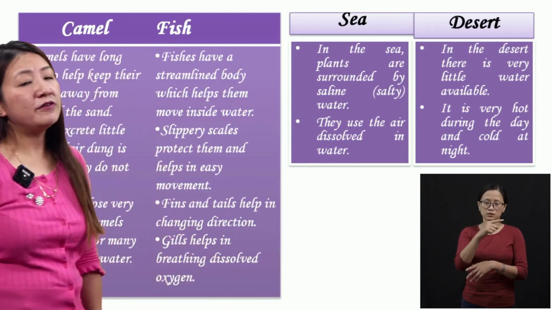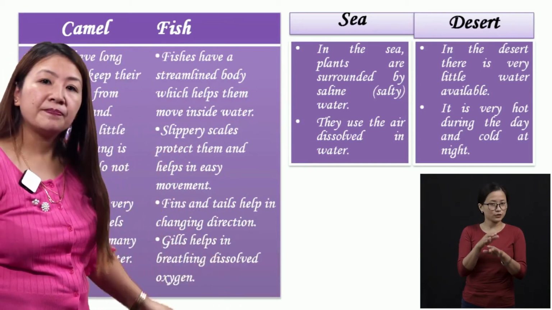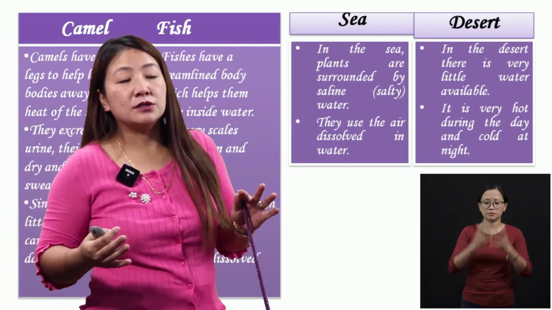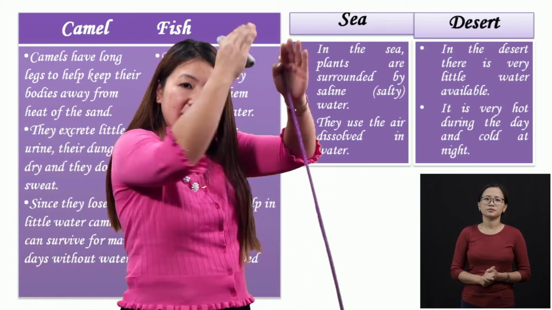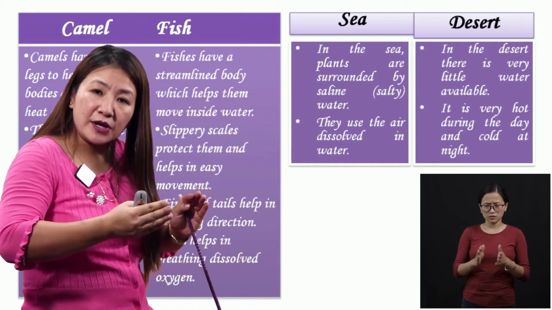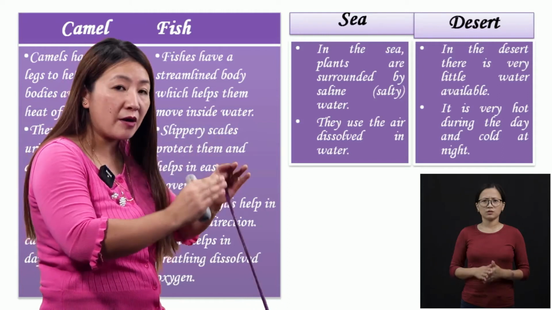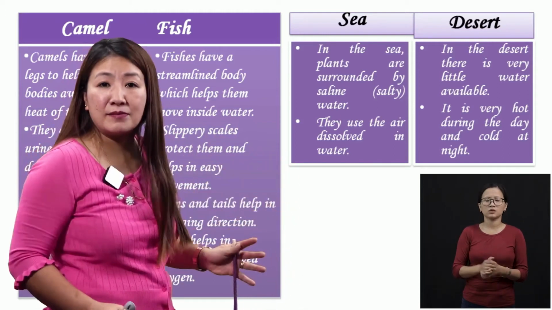Then what about fish? Fishes have a streamlined body. We will talk about this also. Their shape is different, yes or no? The shape of a fish is very different from the shape of a human being or a dog or a camel or an animal for that matter.